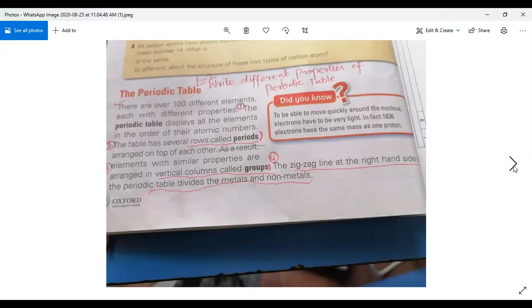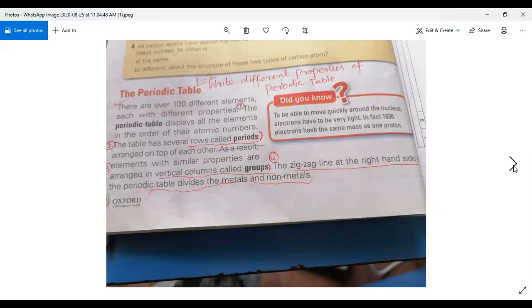Underline this in your book. This is property number 2. Then come to number 3: elements with similar properties are arranged in vertical columns called groups.